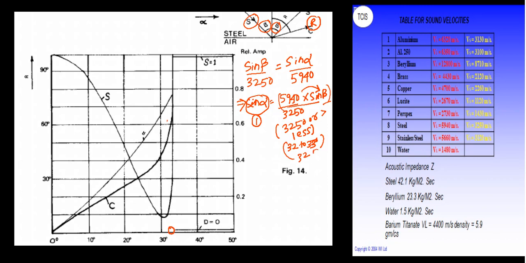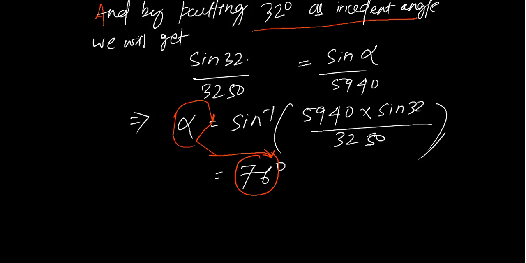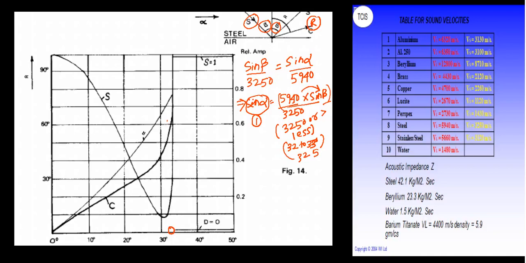I will go to the next slide. I will see that value. The value is 32 degree. So if I take 32 degree, is the angle of reflection, reflected compressional wave.